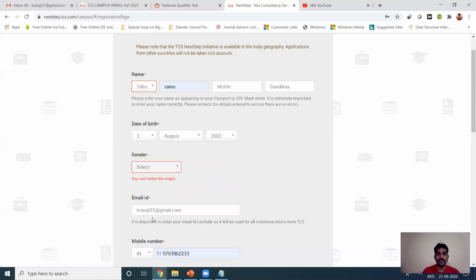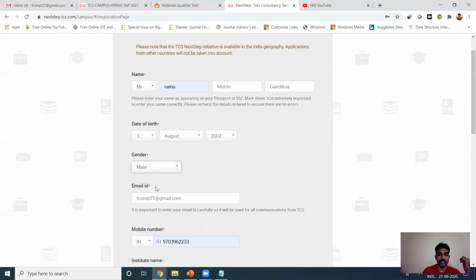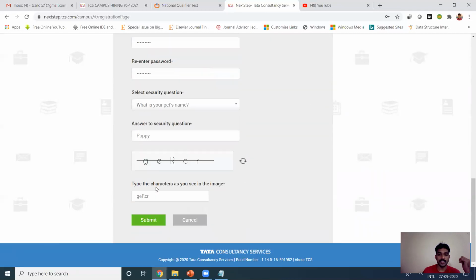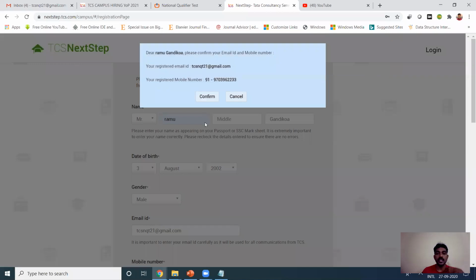Yes, got it. But it is not showing. Okay, sorry. First I have to use Mr. So by default it takes. Yes, sorry. Now, yes.